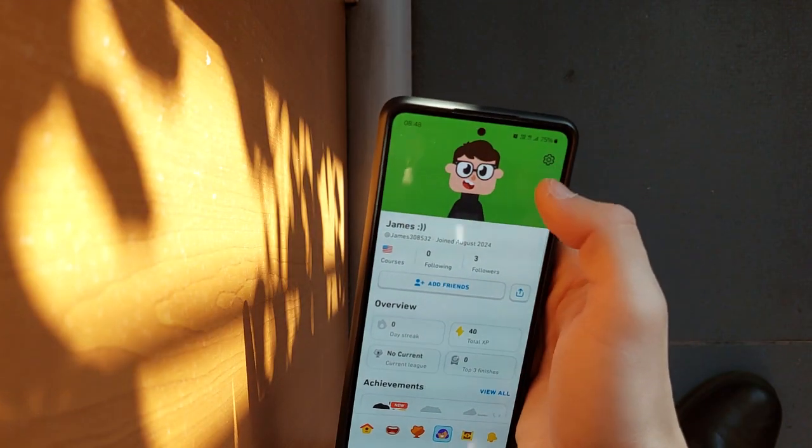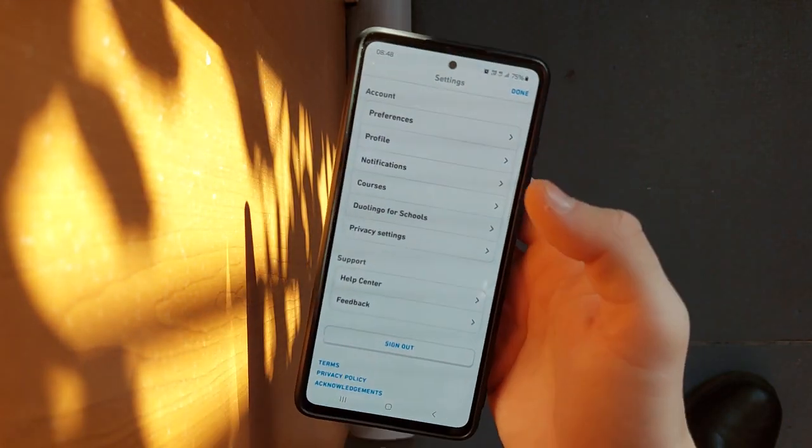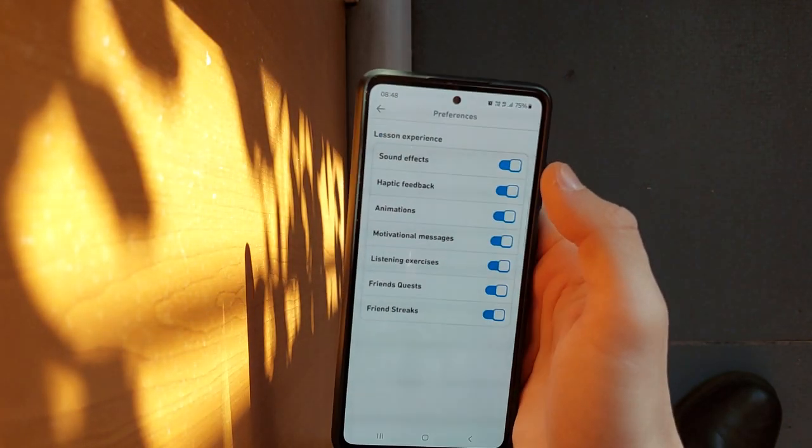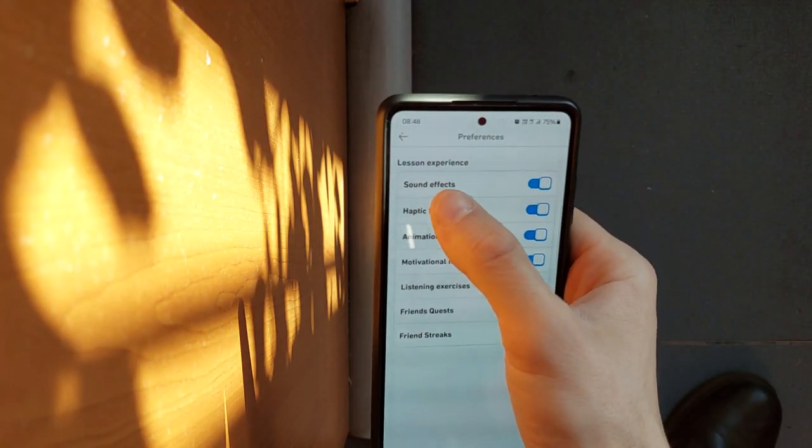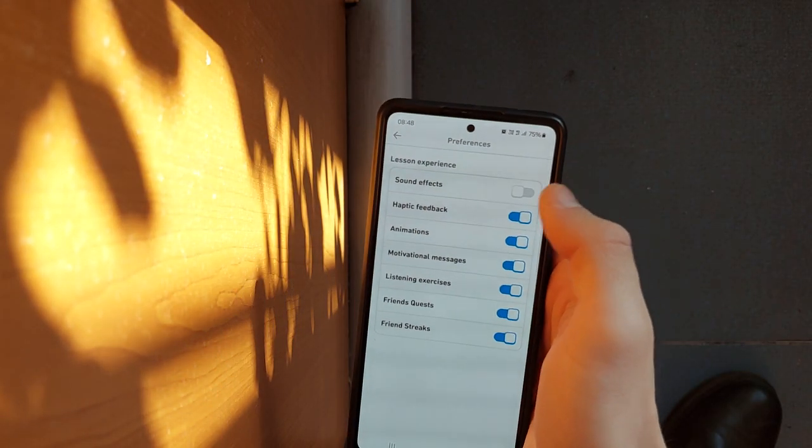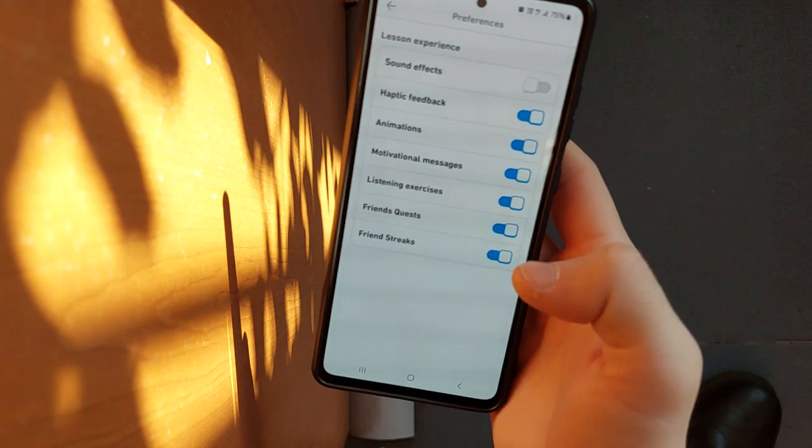From here we just go into the profile menu, which is this one. Then we tap on the cog icon in the top right corner. Then we tap on preferences, and here we have sound effects at the very top, and we can turn these off. That's basically it for this video.